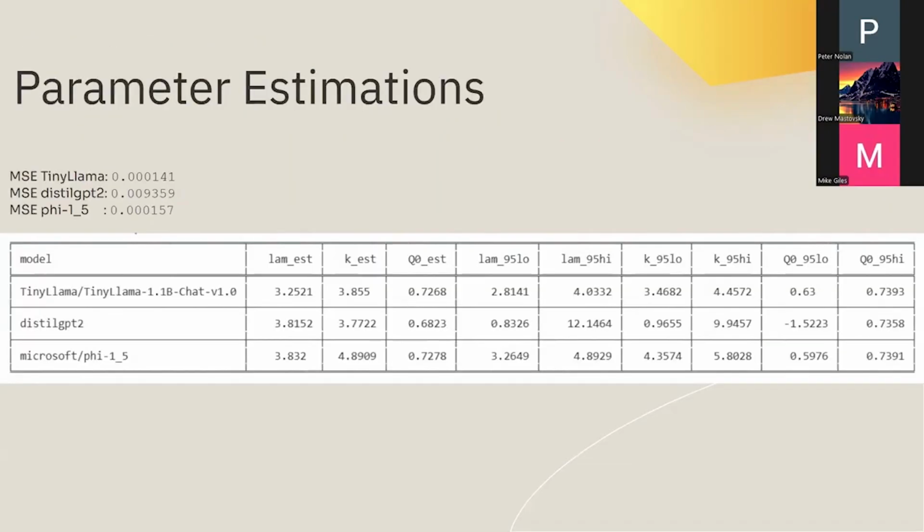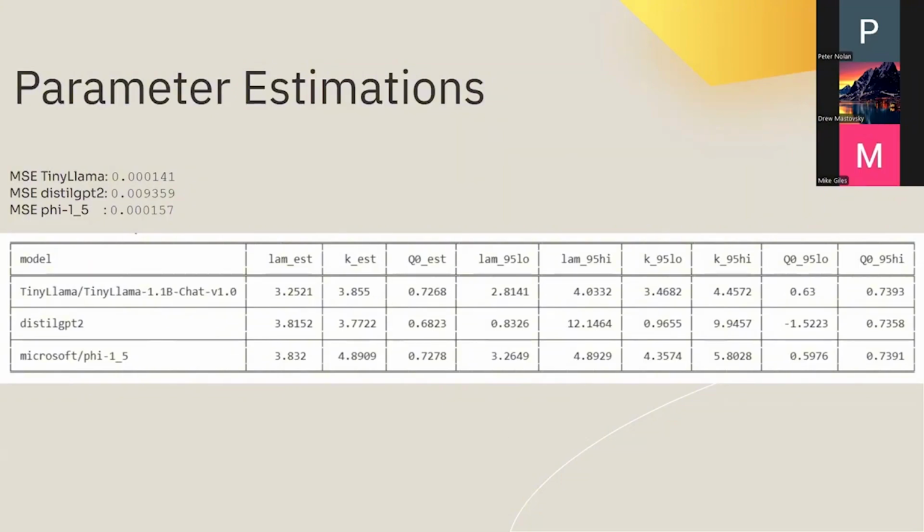So these are the parameter estimations for those graphs that we just saw on the previous slide. As we can see, the Tiny Llama and Phi MSEs are pretty close in value, while Distilled GPT is about 1,000th off from them. We can see all of the actual confidence intervals from low to high in this table right here. So we have the lambda estimation, the K estimation, and Q0 estimation for all three models. And then the lam 95 low and lam 95 high.